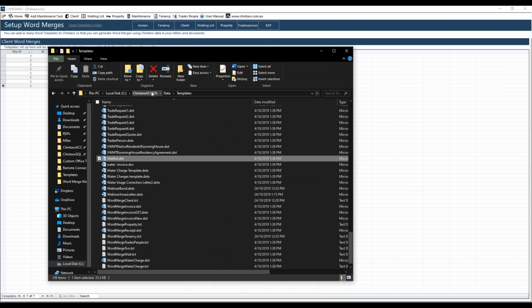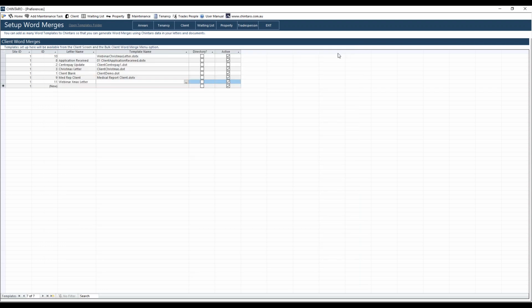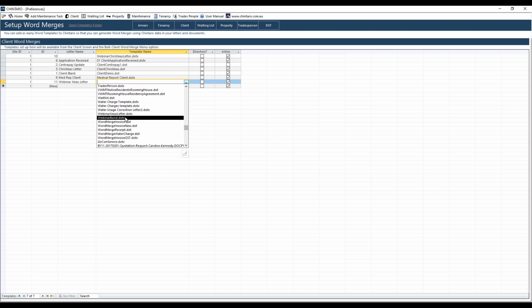So if you're ever unsure about the particular path that you need to go to, Chintaro will point to that for you to make things a little bit easier. And you can just copy and paste in your file here if you'd like. So I'm going to go down and select my file. Notice all these files are just .dot or .dotx. This is why it's important to save it as this file type. If you saved it as a document, it won't appear here and you won't be able to select it.